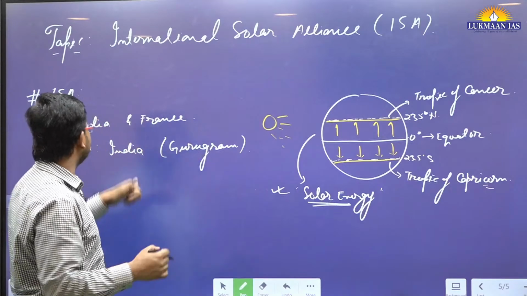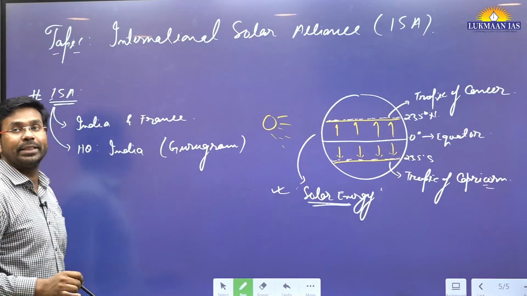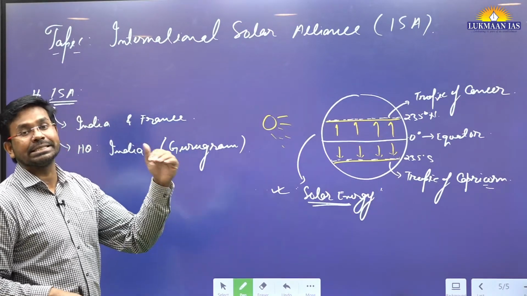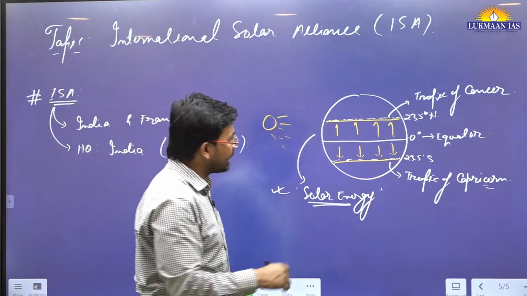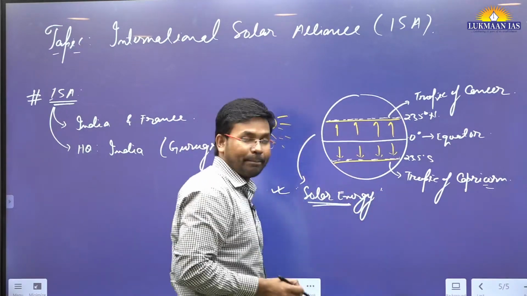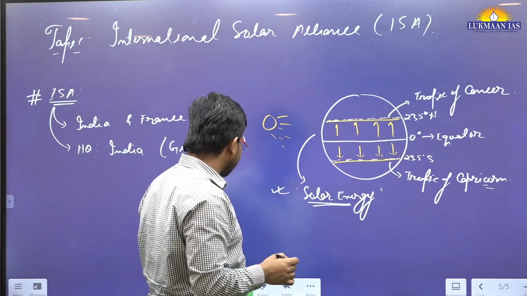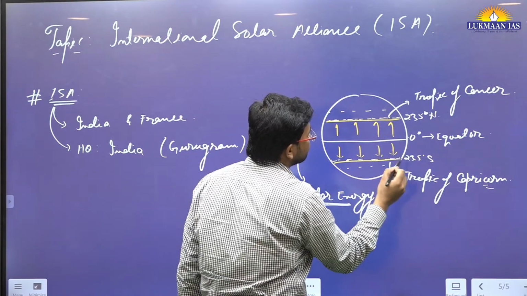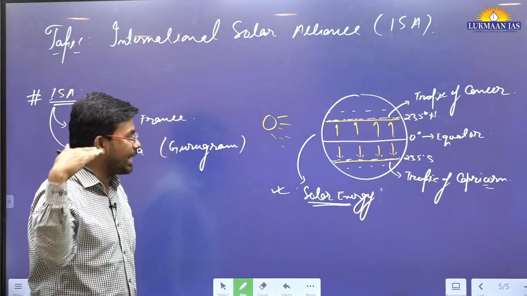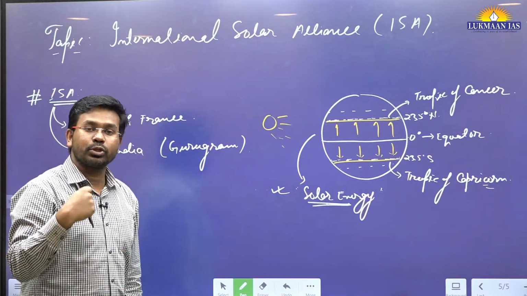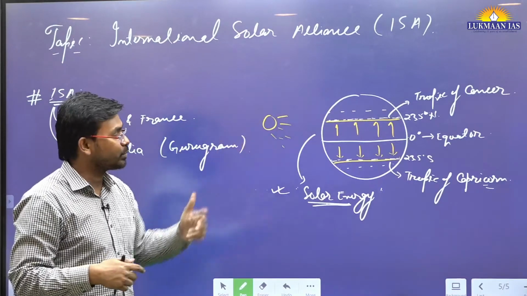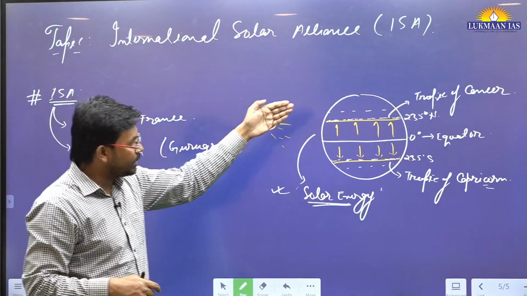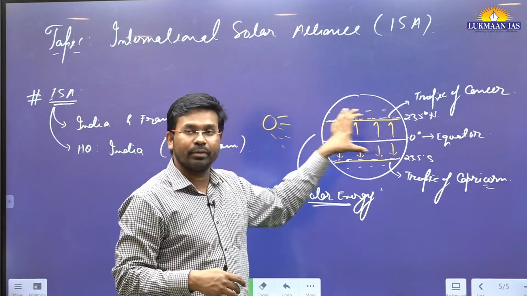And this International Solar Alliance wants to tap this. So it has opened membership to all those countries that receive sunlight, irrespective of whether they fall between the Tropic of Cancer and Capricorn. Some countries outside may be receiving slanted sunlight, not direct sunlight. They may also benefit from solar energy, and those countries will be provided solar energy by all those countries that are part of this belt.